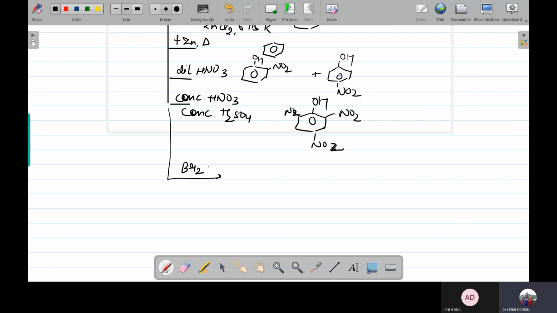If it is undergoing a bromination, temperature condition 273 Kelvin, then again it is going to form ortho and para bromophenol.